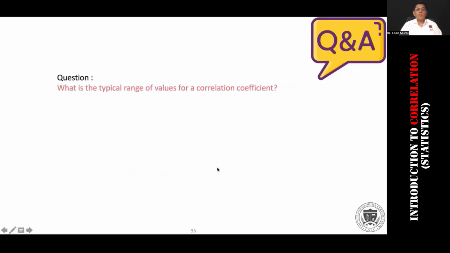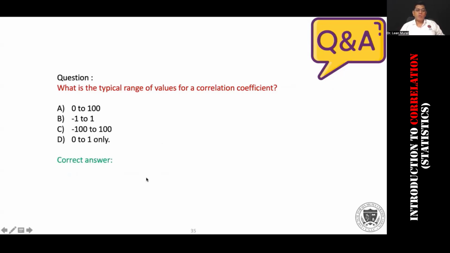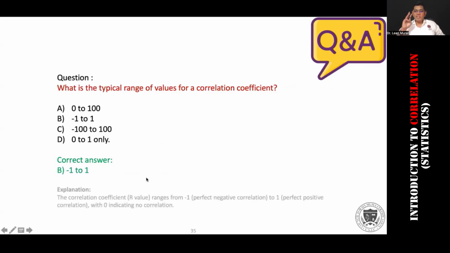The third question is simple. What is the typical range of values for the correlation coefficient? Come on, this is the easiest question. Even before knowing the answer, you're supposed to know. -1 to +1. Fantastic. So B is the right answer: -1 to +1. Okay, so we have completed 3 questions. 2 more questions. Let's go.